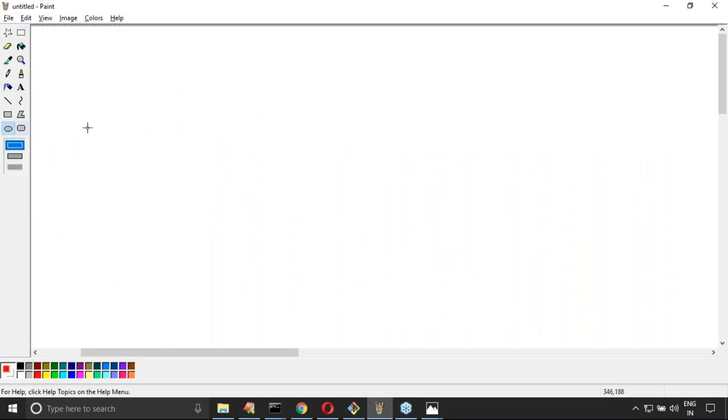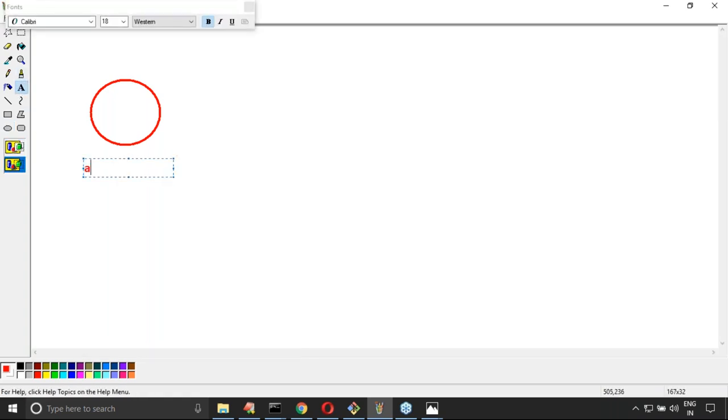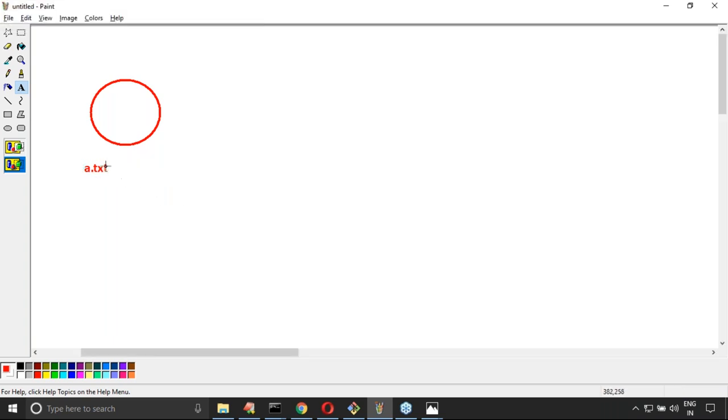Let me do a commit in the master branch. Assume I created a file a.txt and added some data to it. So the first commit happened. Again let me add some data, the second commit happened.